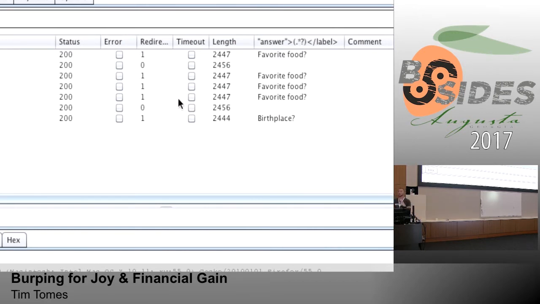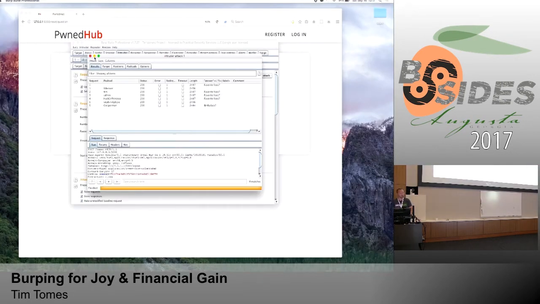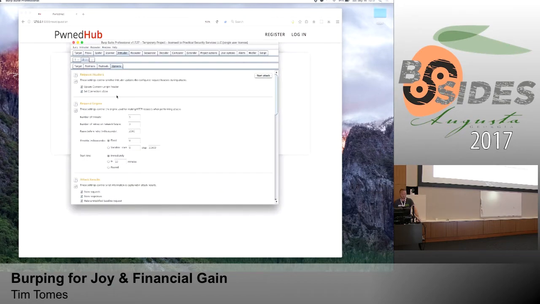So those grep rules are really awesome for a lot of different things, and I encourage you to use them if you're trying to get data out of your fuzzing requests. They're perfect for that. That's what they're intended for, right? We'll come back towards the end of the talk and talk about some of the limitations of this and how we solve that problem as well. But grep rules are certainly worth taking a look at.